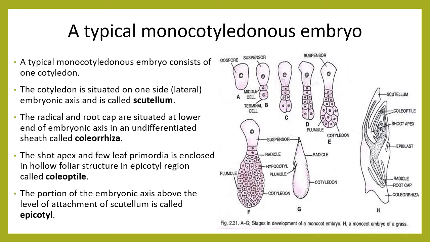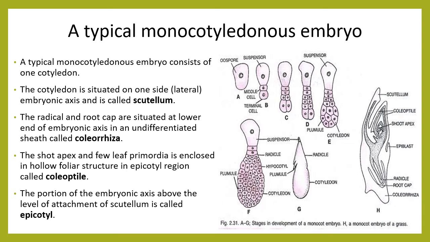Now after studying the structure of the dicotyledonous embryo, we see a typical monocotyledonous embryo. A typical monocotyledonous embryo consists of one cotyledon. Remember, in dicot you can see two cotyledons, while in monocot you can see one cotyledon. The cotyledon situated on one side, lateral to the embryonic axis, is called scutellum.